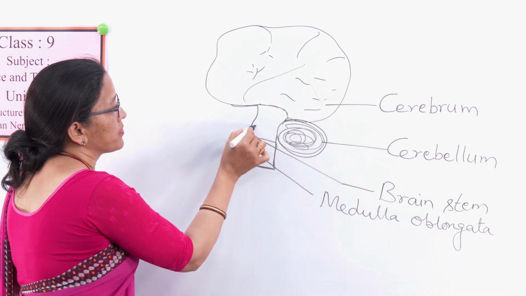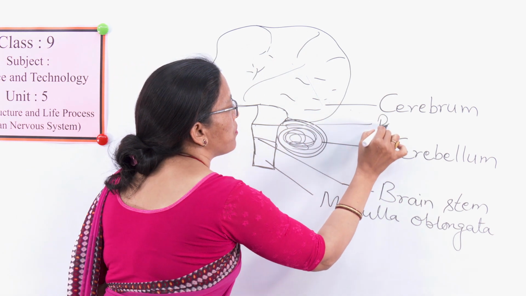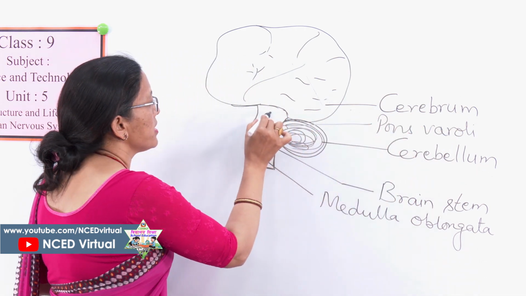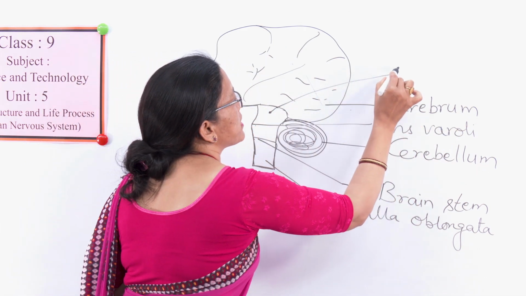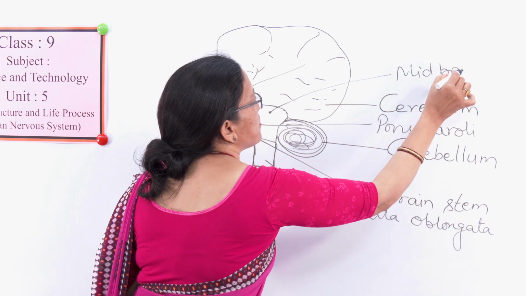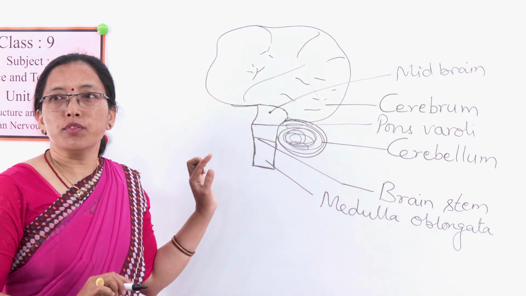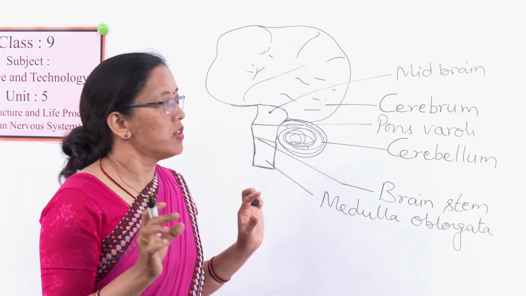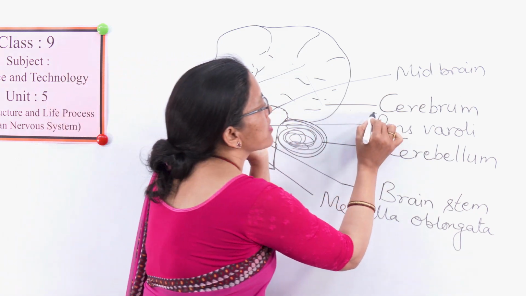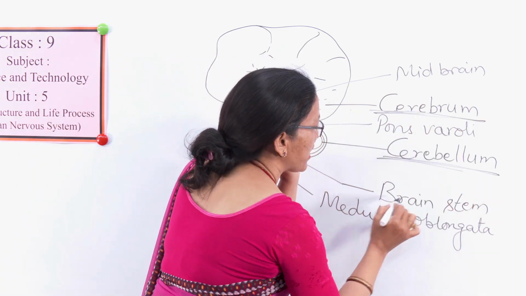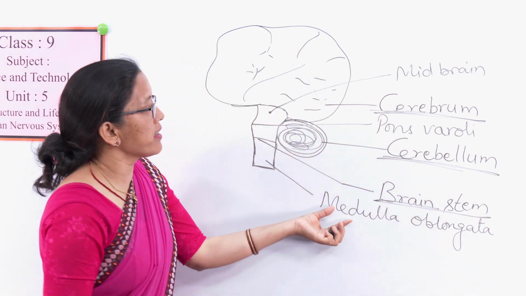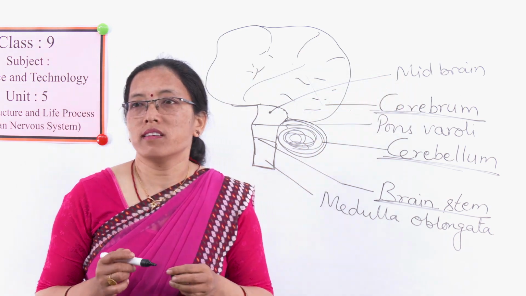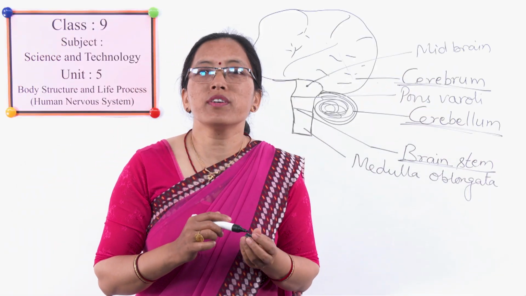and this part is pons varolii. Okay, and this is midbrain. In this way, we can label the brain. All of you try to draw a very simple figure of the brain in your copy. Here, mainly three parts. What are those? Cerebrum, cerebellum, and brainstem. Within brainstem, again there are three parts. What are those? Medulla oblongata, pons varolii, and midbrain. In this way, we can draw a simple figure of the brain.